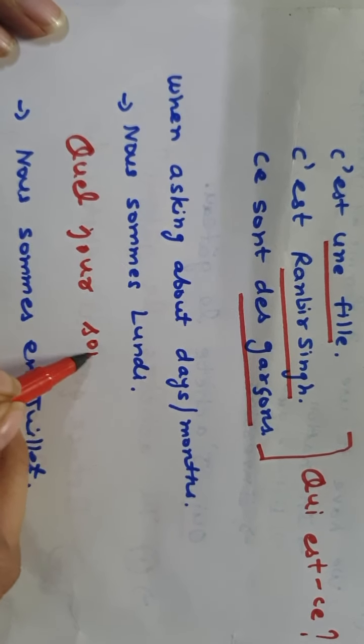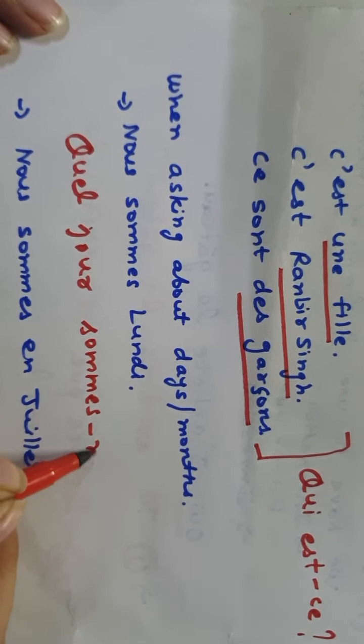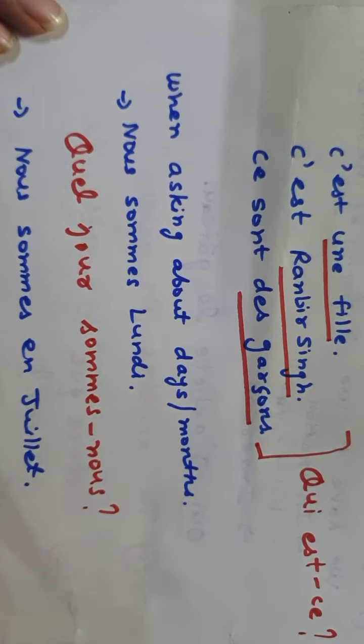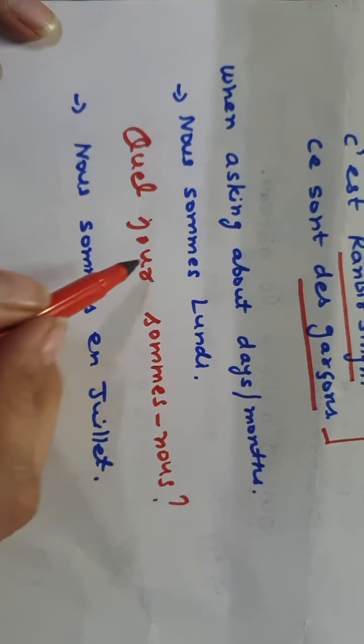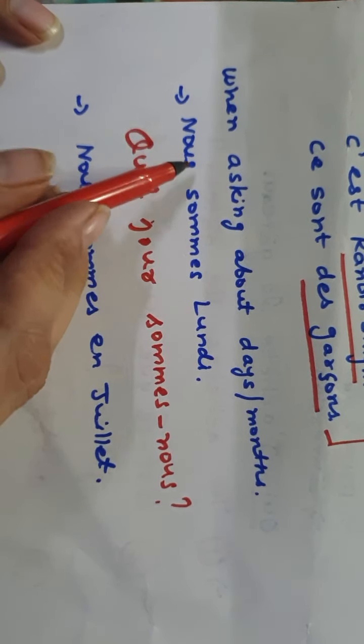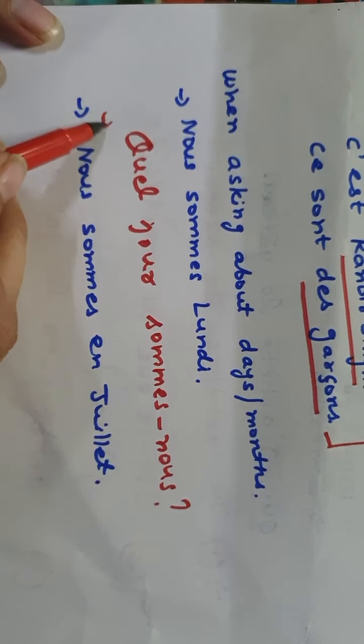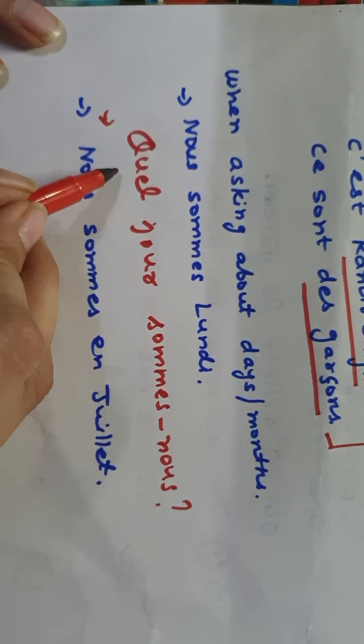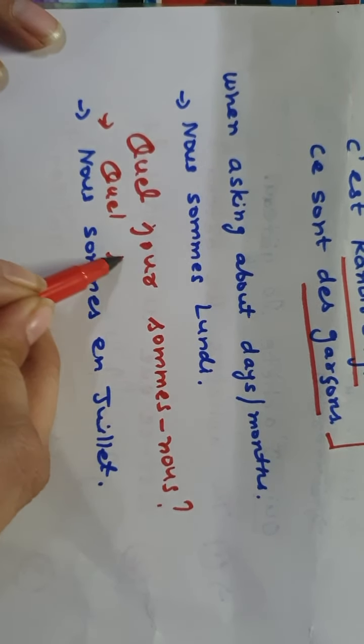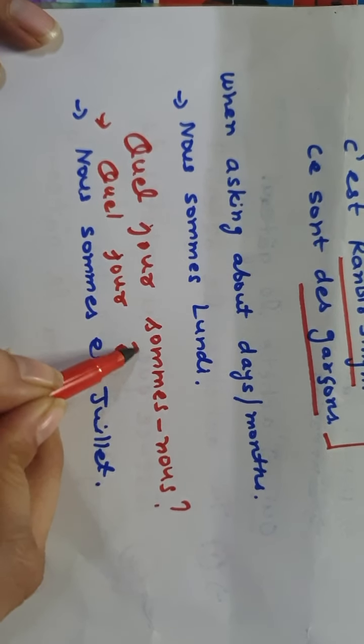Quel jour sommes-nous. So we are just doing the inversion of sommes and nous. Okay, and if the subject is nous here, you can also ask the question with vous, that is quel jour